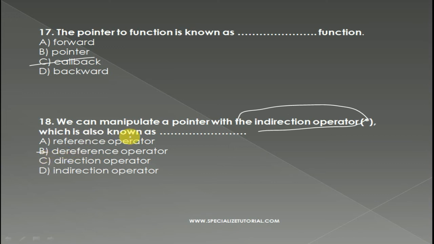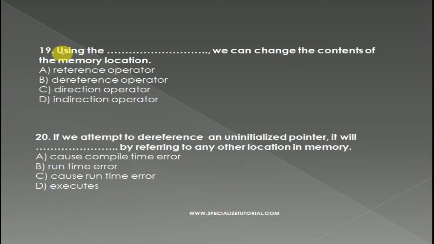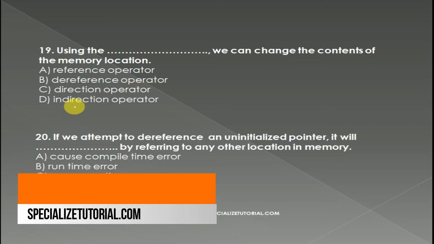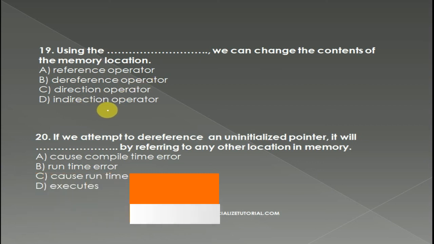Question number 19. Using the dash, we can change the content of the memory location. The options are reference operator, dereference operator, direction operator, indirection operator. So dereference operator, basically we can change the contents of the memory location.